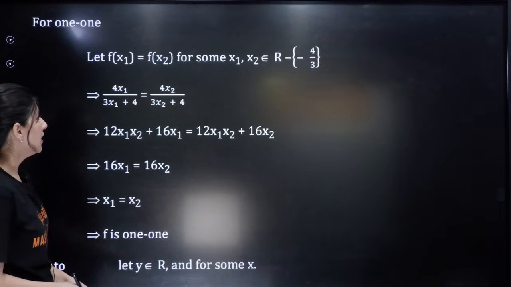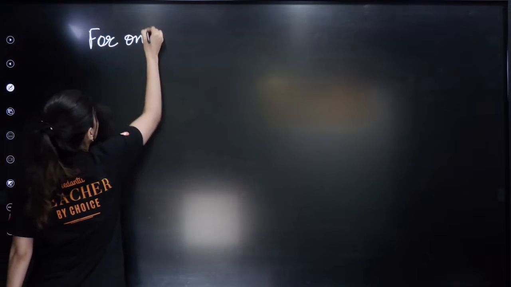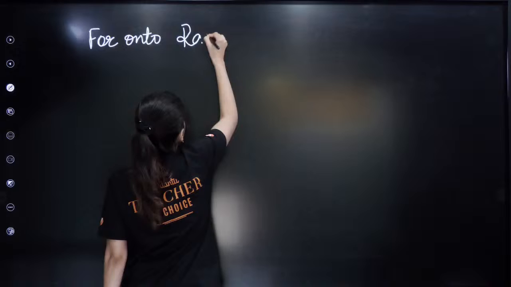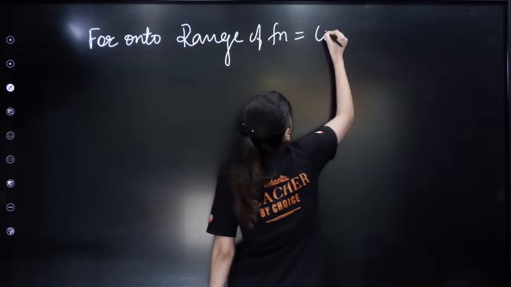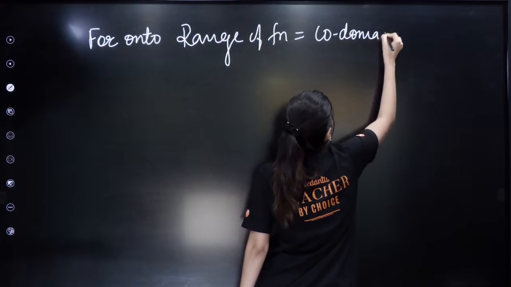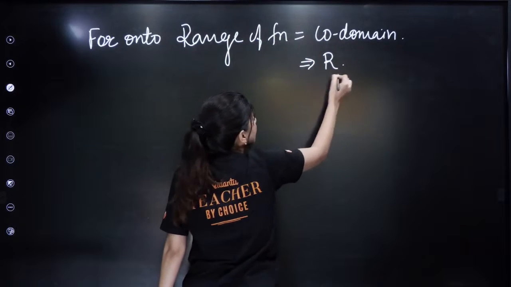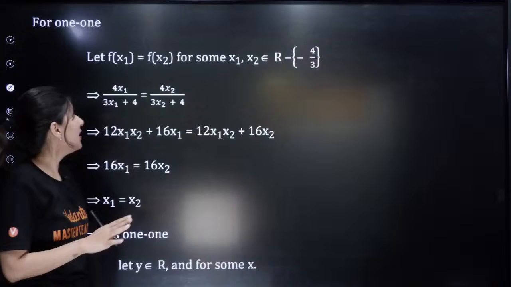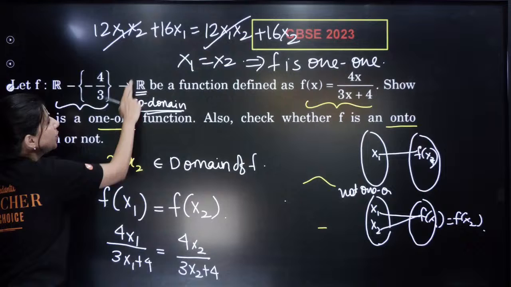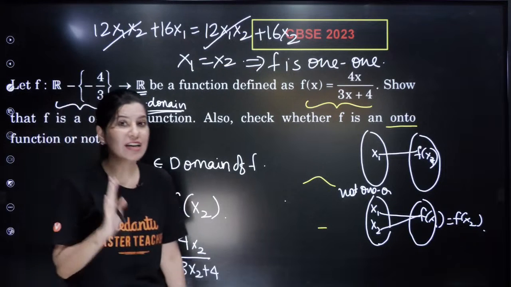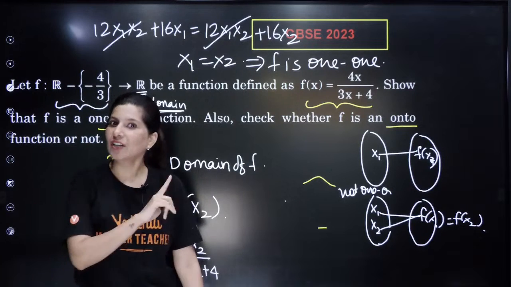Now let us talk about onto. For onto, the range of the function should be equal to the codomain. And in this question, I already told you that the codomain is all real values. Please have a look at the function: domain, codomain. So if codomain and range are equal, then we can call it onto. If not, then we will call it not onto.